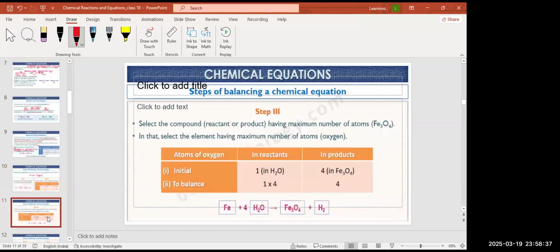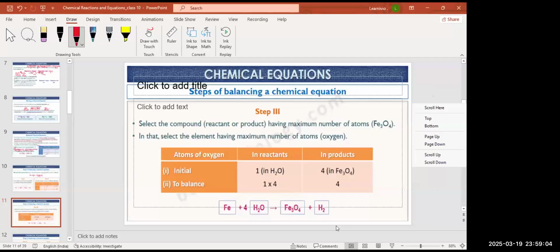So how will you balance? By multiplying. I think the time is up. Okay, no problem. Let's do this question. After that, we will discuss briefly in the next class.